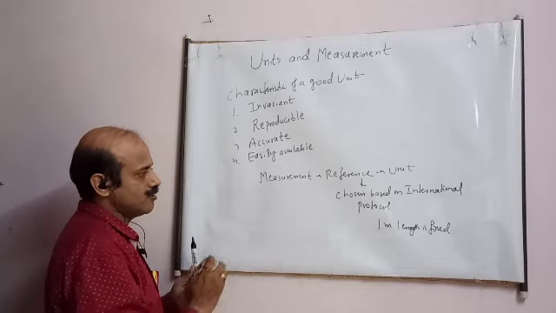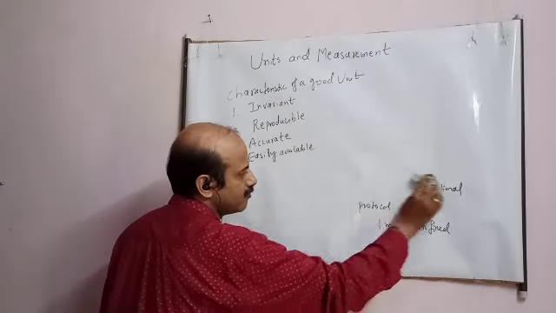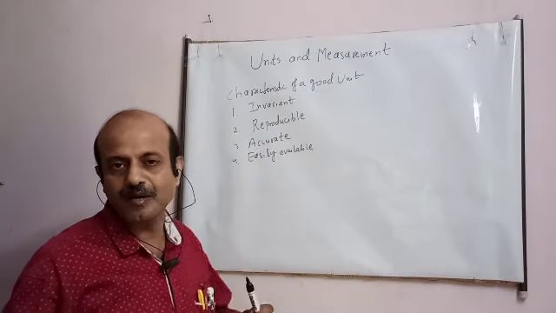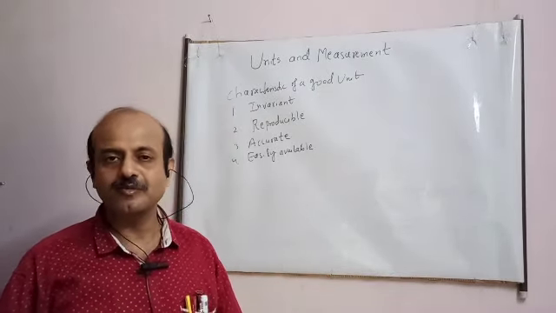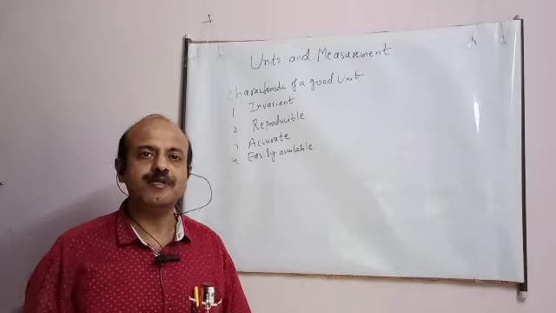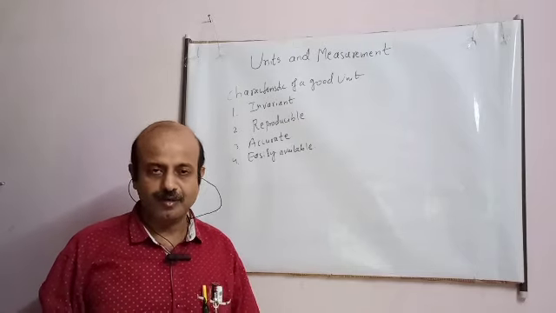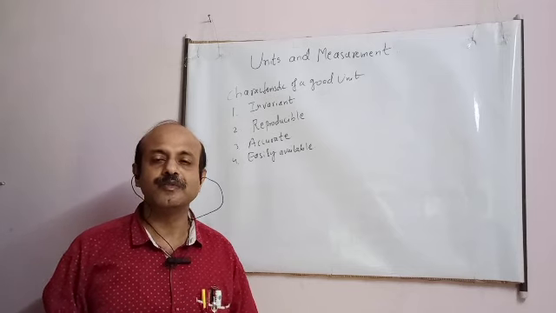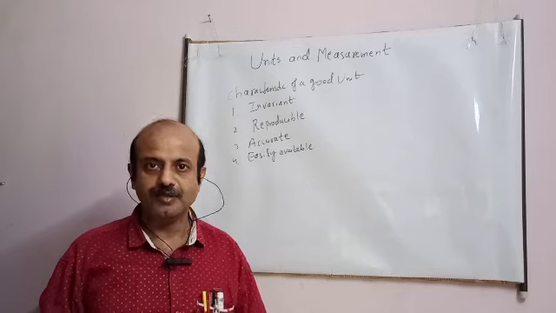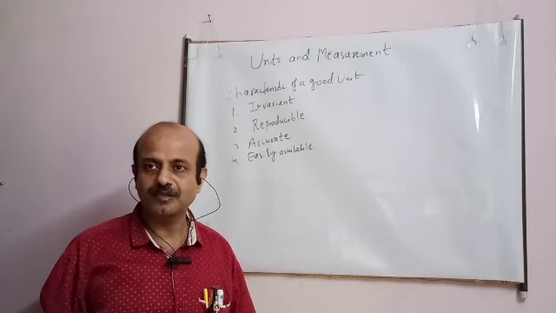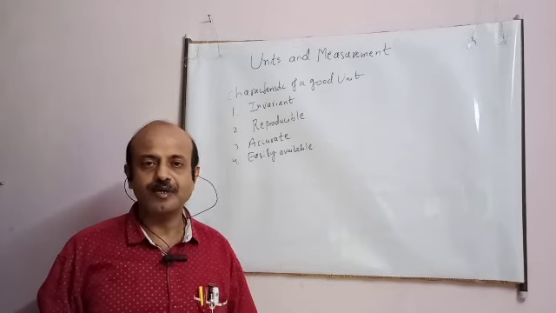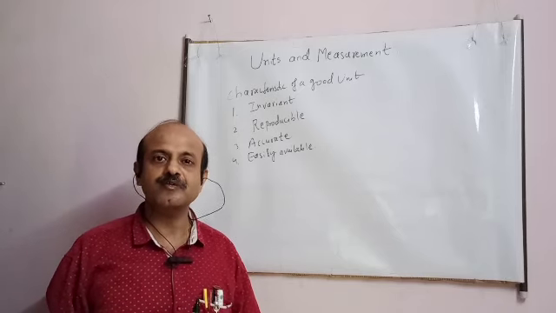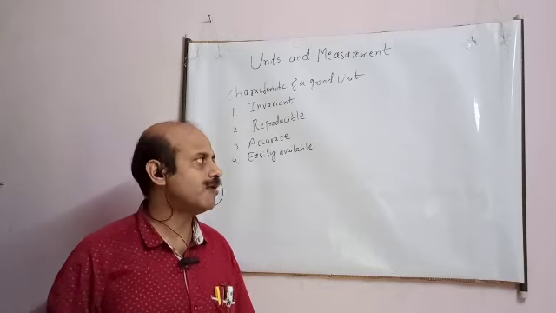So in the olden days, student, units were made by severe hard work, and different methods were chosen at different times. One method chosen was the distance on the earth between the north and south pole. Then on the basis of the movement of the sun, time was chosen. But ultimately, student, the method which was fixed was one which is easily reproducible. For example, I will tell you about 1 meter.